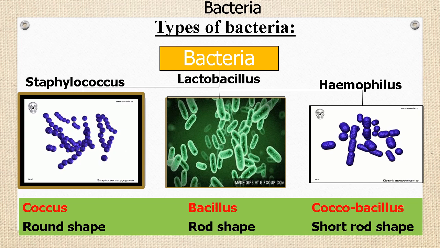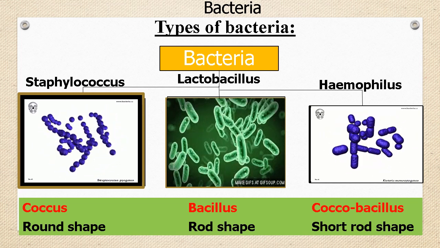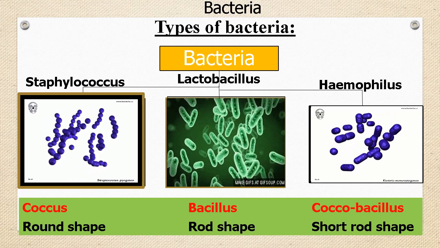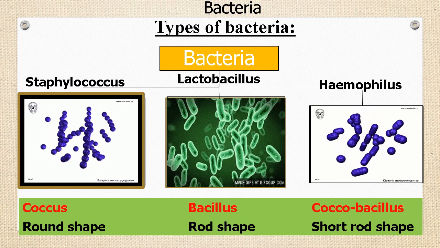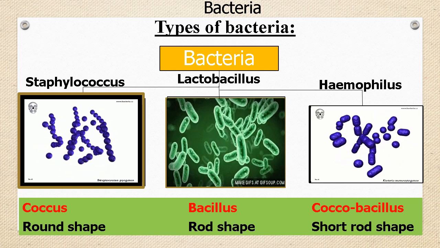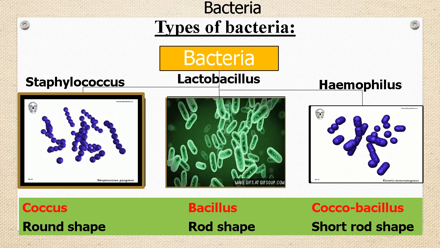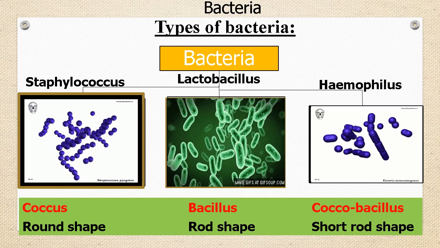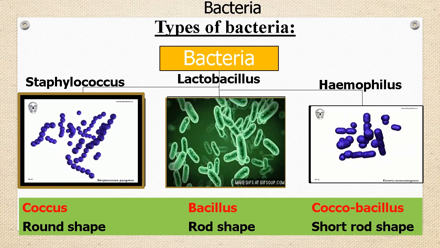Let us move towards the types of bacteria. Bacteria are classified into 5 groups according to their basic shapes. First type is coccus. These bacteria have a spherical or generally round shape. For example, Staphylococcus. Some of these are responsible for pneumonia.